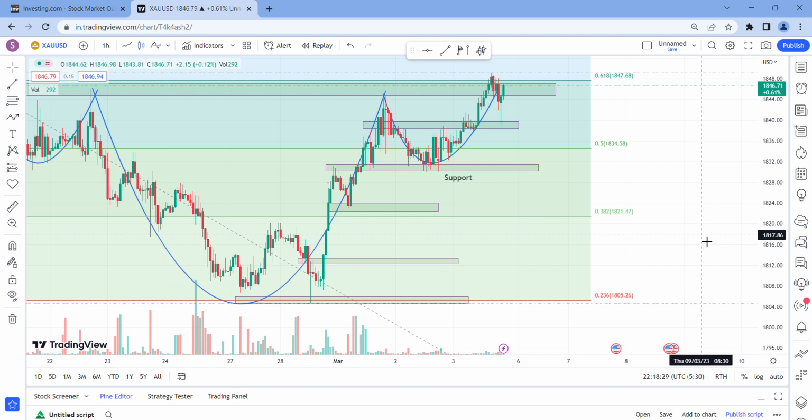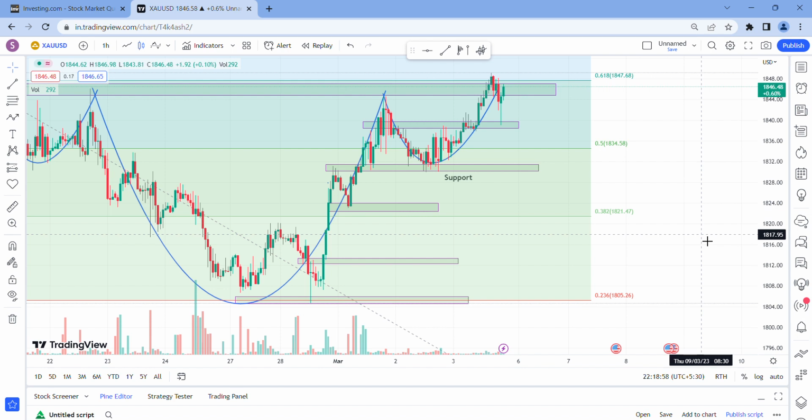So whenever a pattern forms, don't blindly follow once the pattern makes a breakout. There will be some principles for each and every pattern. There will be some criteria. So you have to look into that also for that pattern. As we discussed today, 5 points are there.